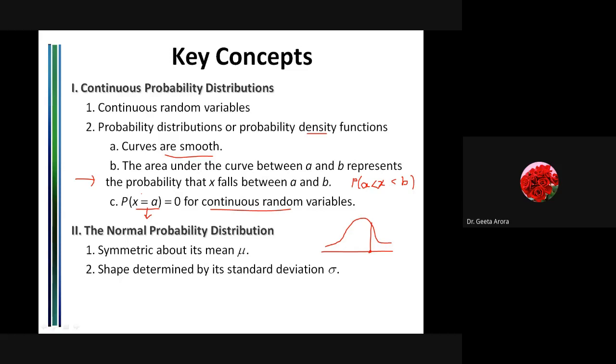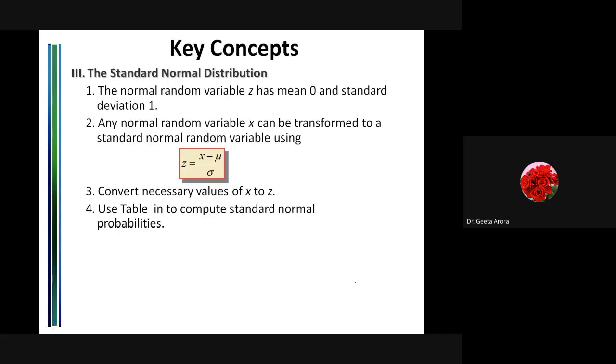What other things we have learned is, if we talk about the normal probability distribution, it is symmetric about the mean and the standard deviation, sigma. If we talk about the standard normal one, then obviously it is also symmetric, but it has the mean 0 and standard deviation 1. Correct? And whenever we are converting from x to z, we have this formula, z is equal to x minus mu by sigma, and then we have to use the tabulated values to find out the required probabilities.